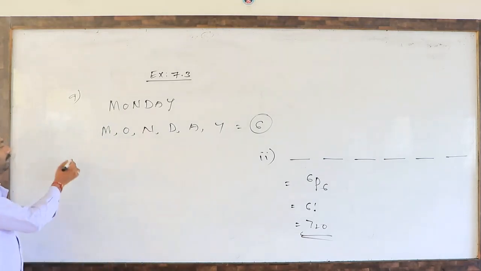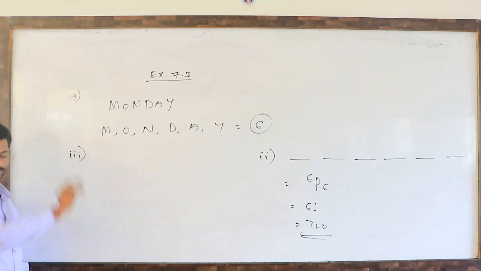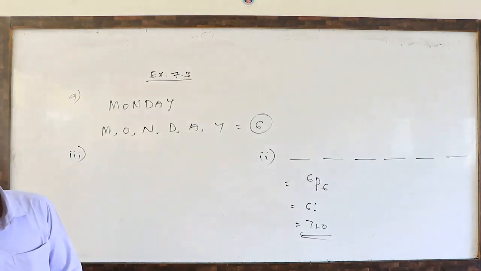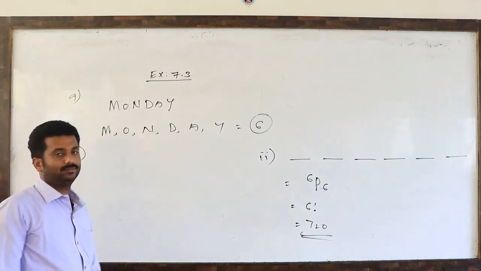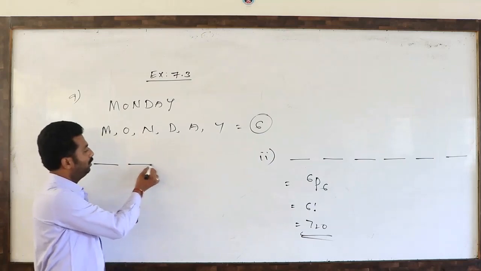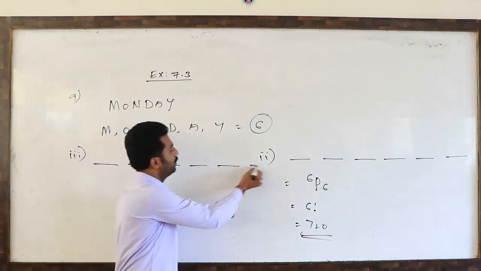Next, the third question. How are they asking? All the letters are used, but the first letter is a vowel. All the letters are used means a 6-letter word: 1, 2, 3, 4, 5, 6.